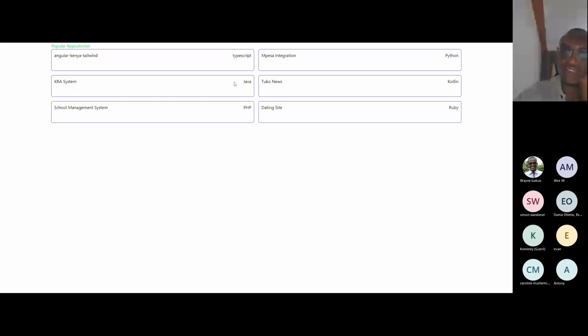But now on this side there is the visibility, not the language.